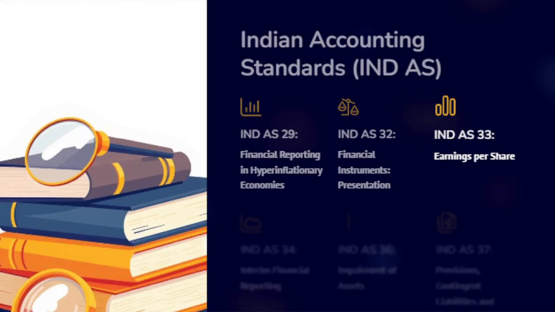IND AS 33, Earnings per Share, that is EPS, prescribes how to calculate and present basic and diluted EPS, a key metric for investors. It is required for companies whose shares are publicly traded, and ensures consistency and comparability of EPS data.